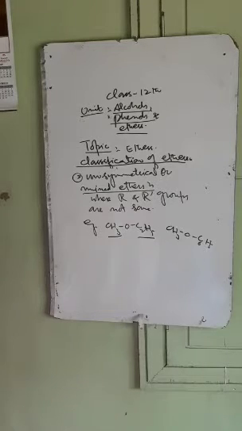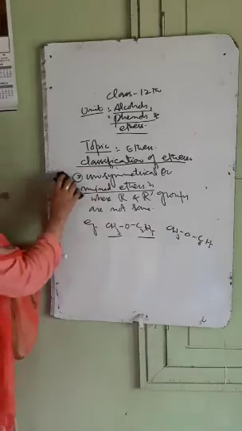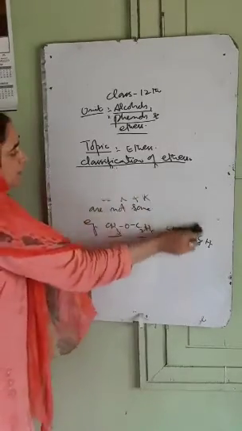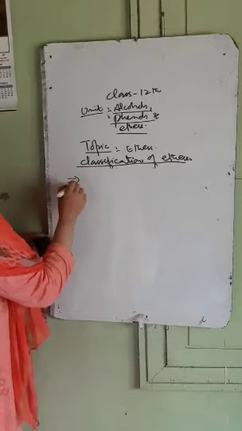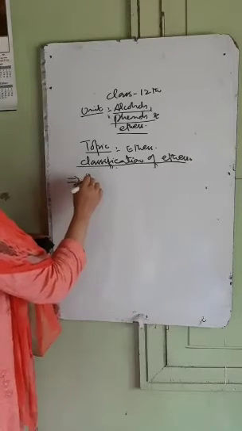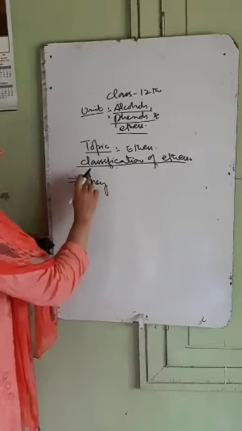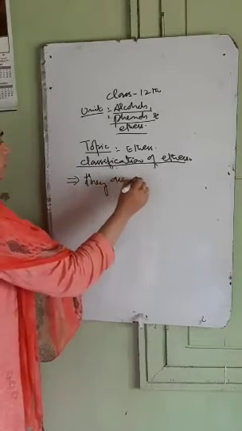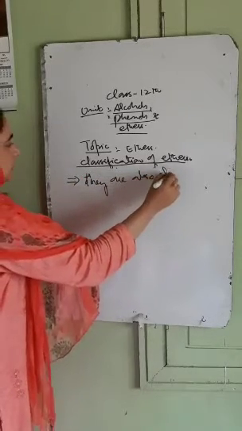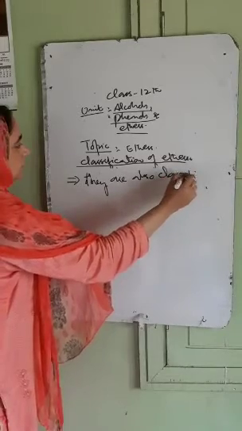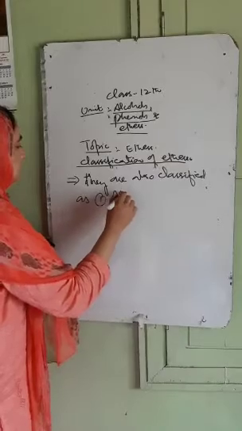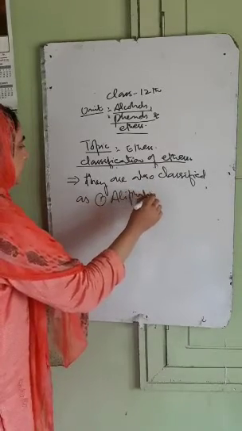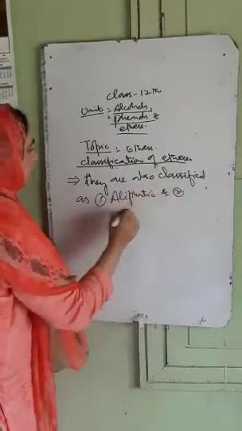Number second, another classification: they are also classified as aliphatic ethers and aromatic ethers.